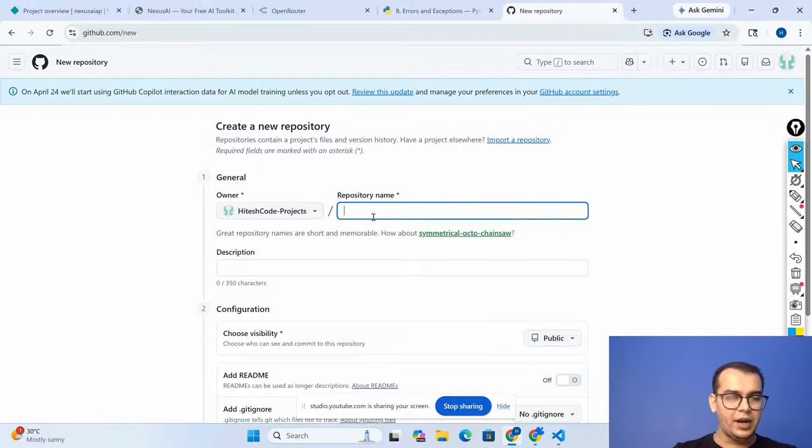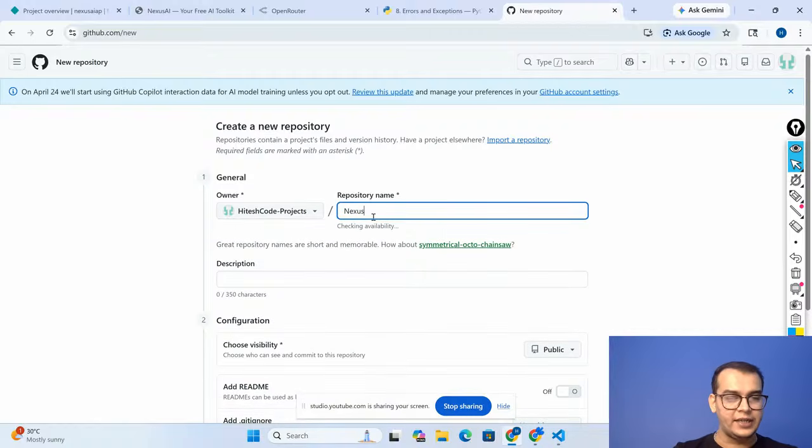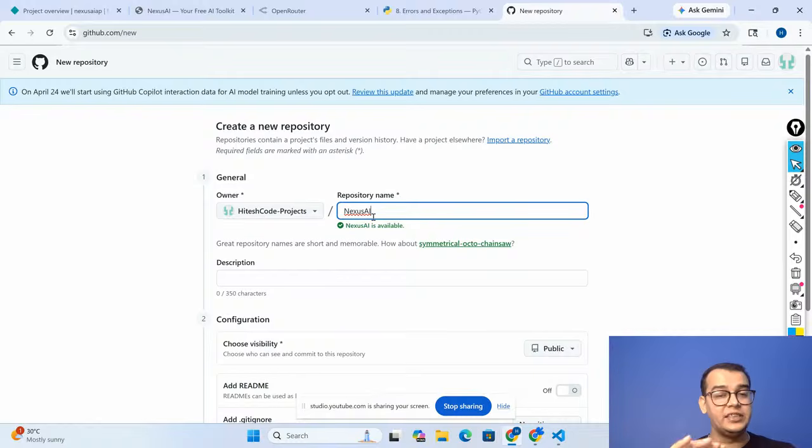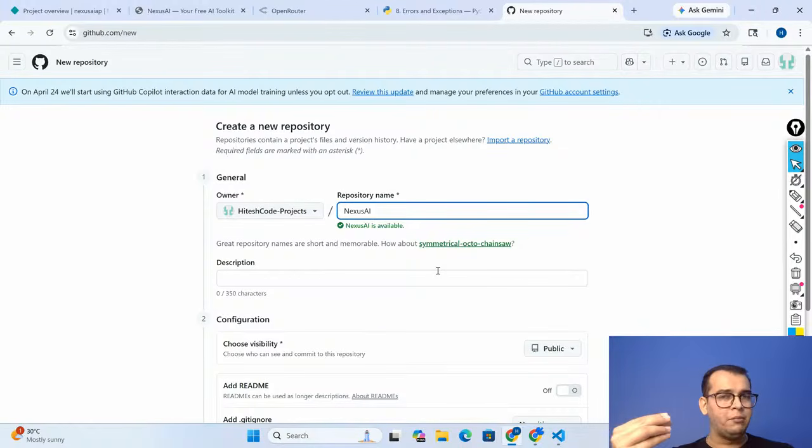Now suppose I am writing the name of the folder as Nexus AI. And it is very easy because you don't need to remember any commands. GitHub will give you the whole set of commands. You just have to use them step by step. Write your repository name. Sometimes you will see that the same repository name might have been taken by someone else. So at that time, just change the name a little, like your username on Instagram. I cannot create multiple accounts with the same username, right? Same way.